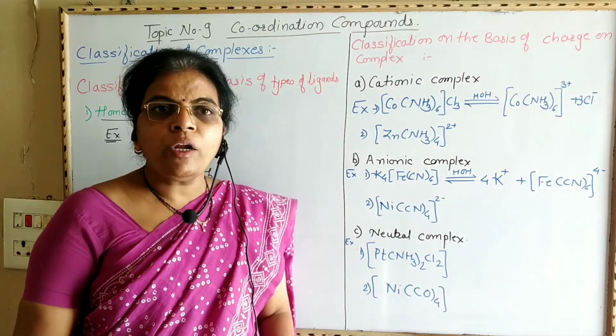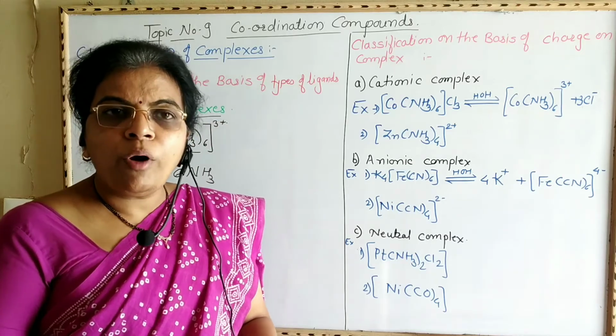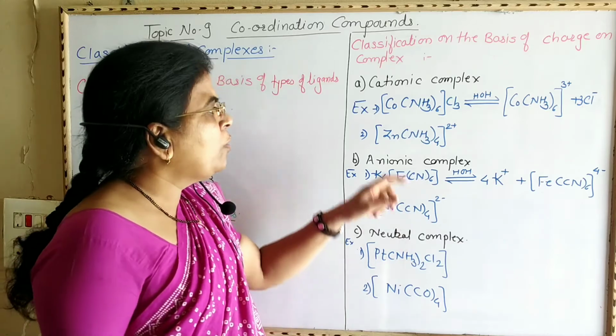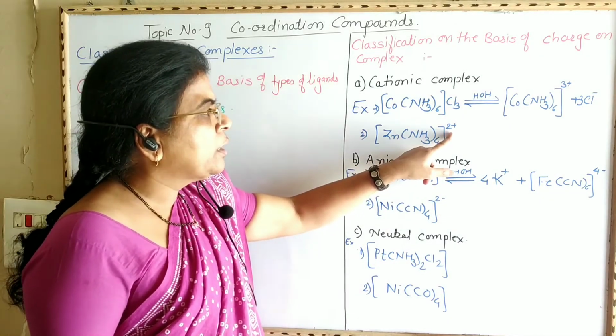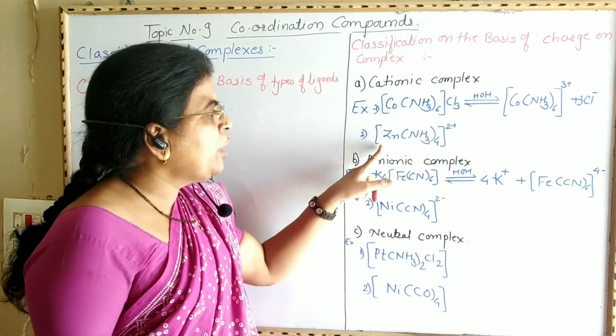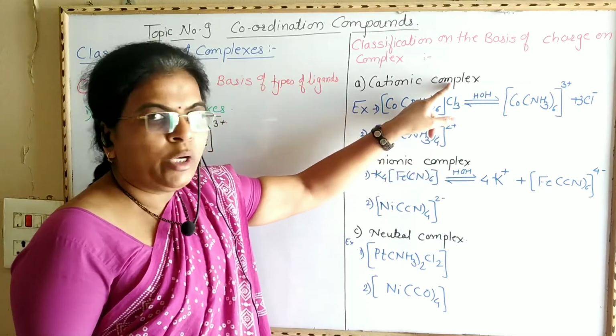Now in case of cationic complex, the coordination sphere of the coordination compound possesses positive charge. Look here, this [Zn(NH3)4] possesses 2+ charge. Therefore this whole coordination sphere possesses positive charge, and therefore it is called a cationic complex.